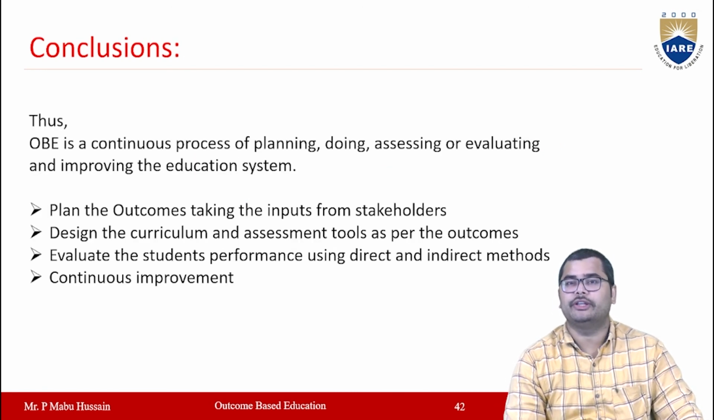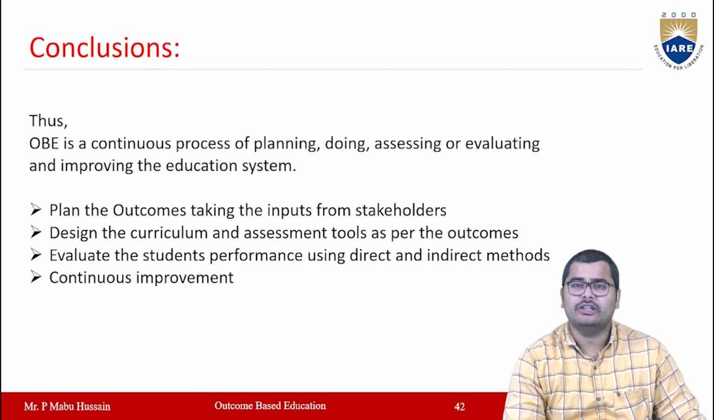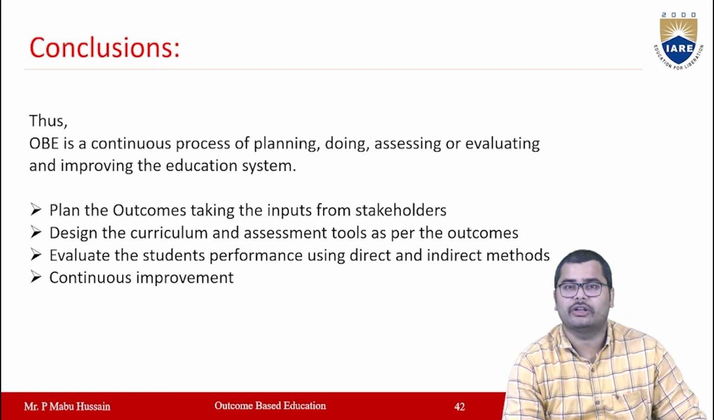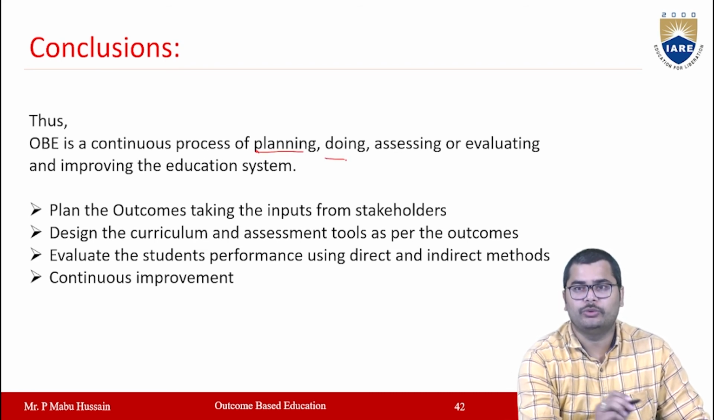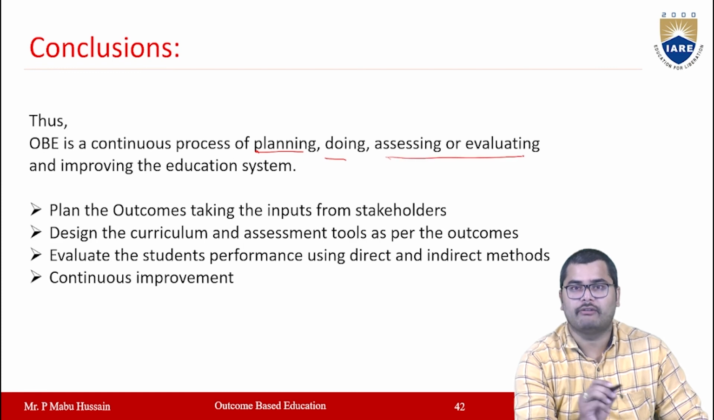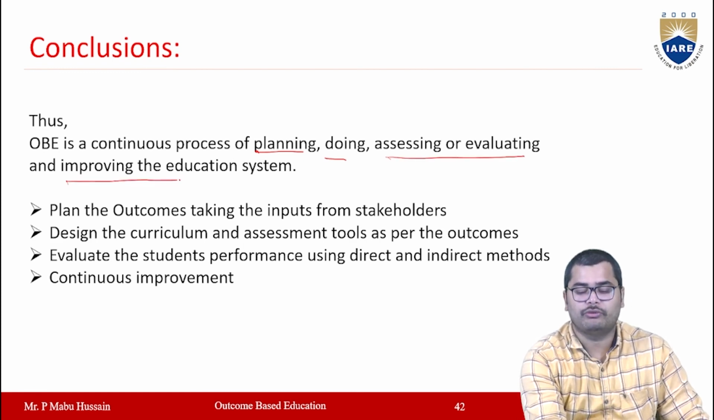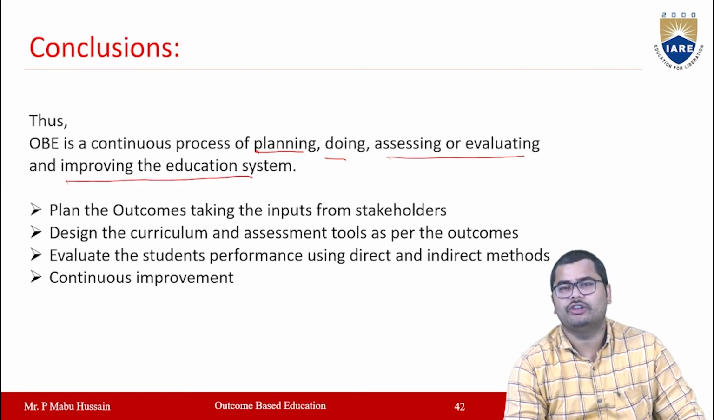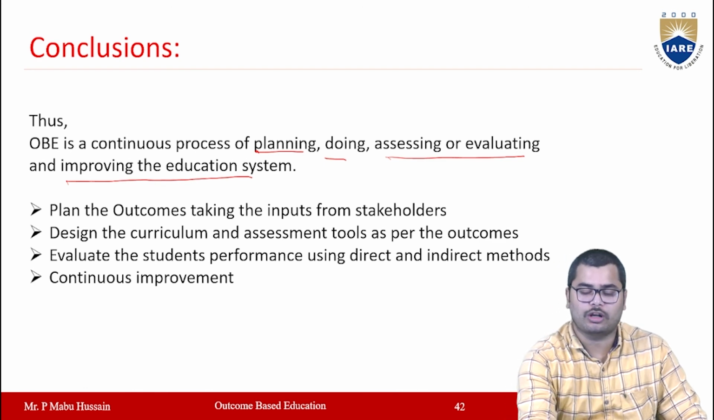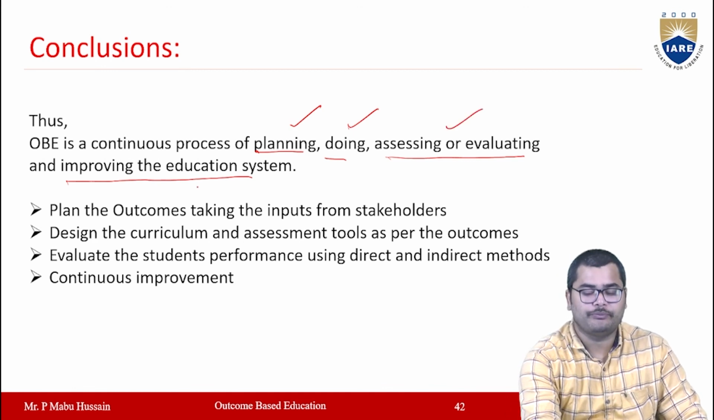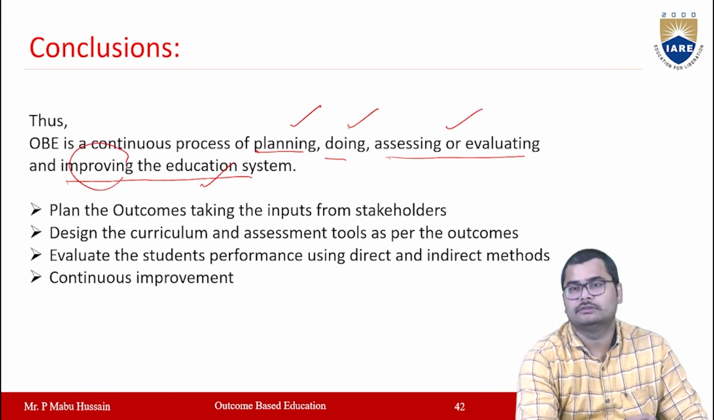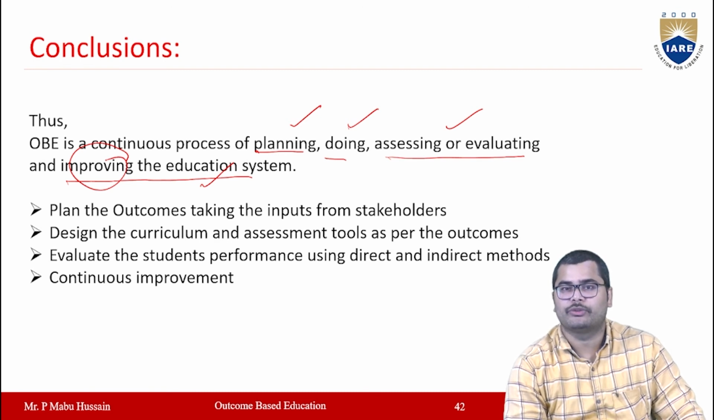This is about the OBE. From all this you can conclude that OBE is a continuous process of planning, doing, assessing or evaluating, and improving the education system. In OBE, generally you have 4 components. First one is planning, doing, then assessing or evaluating, then improving. So these are the 4 components of OBE.